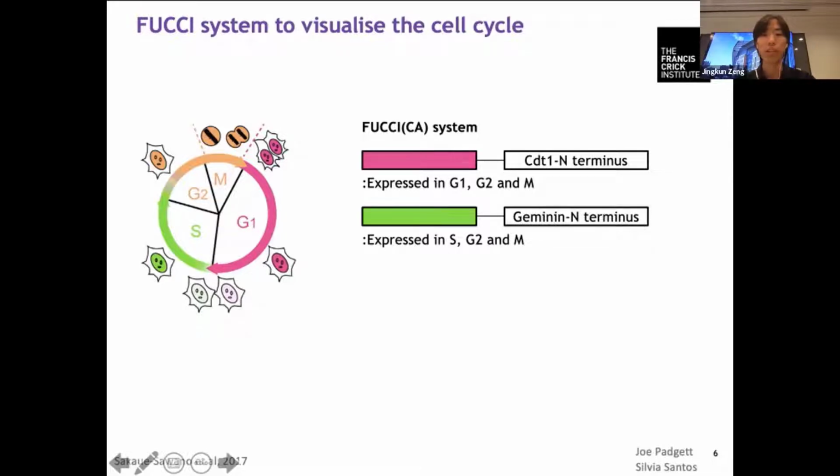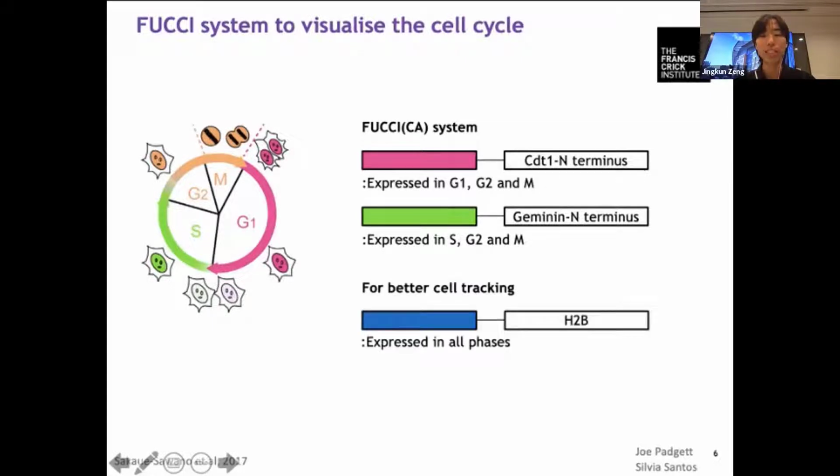In G1, there is only CDT1, so the cells will look red. And in S phase, there is only geminin, so the cells will look green. And in G2, both fragments exist and the cells will look yellowish. And for better cell tracking, we also added a fluorescently tagged H2B protein that is expressed in all the phases of the cell cycle. And we have also created an automated cell tracking system based on TrackMate.